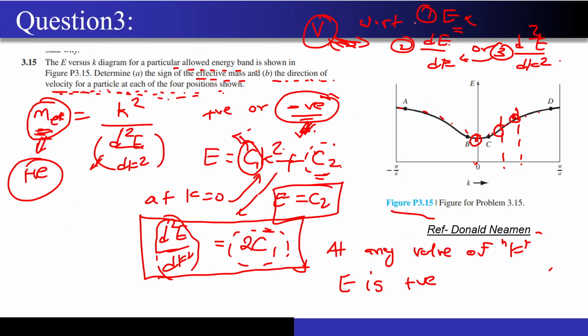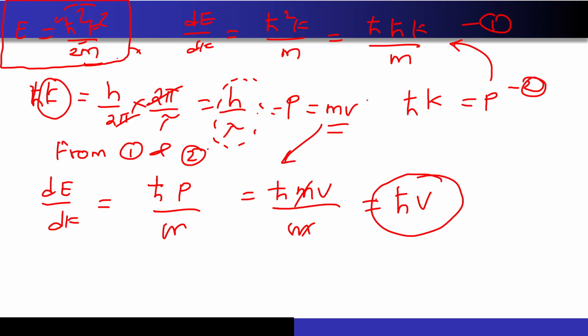Now let's look at what has been given in the question. The E versus K diagram for a particular allowed energy band is shown in the figure. So even if I assume that this electron is present in a crystal and it is bound actually, that means I directly could not have used this equation, right?